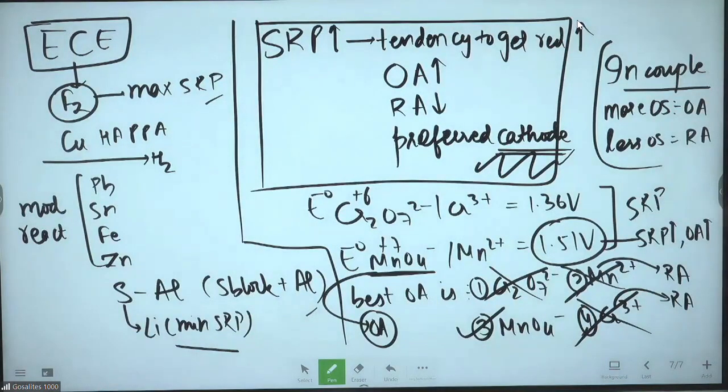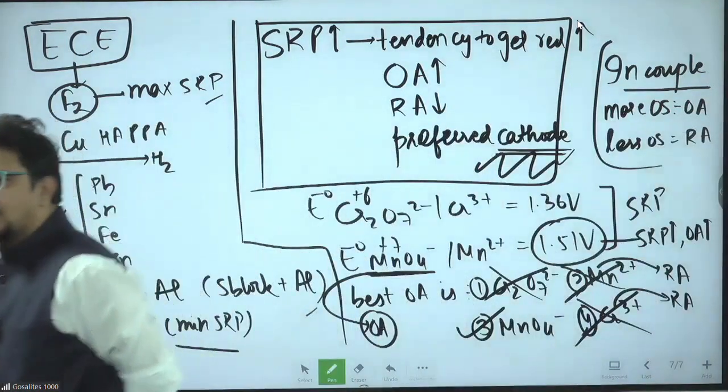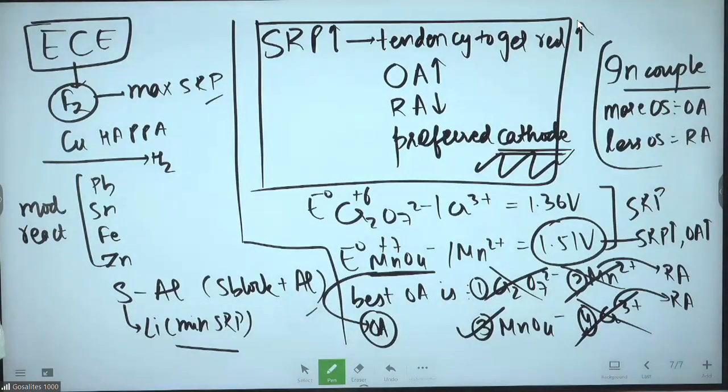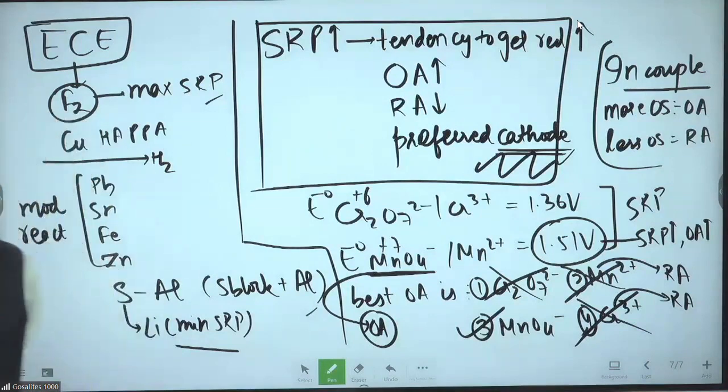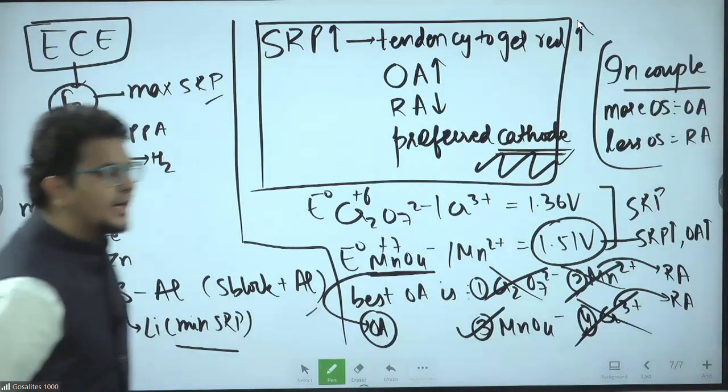Check whose SRP is more. The person whose SRP is more, whose reduction potential is more, that person is the better oxidizing agent. Clear? Now, in a couple, how to decide?